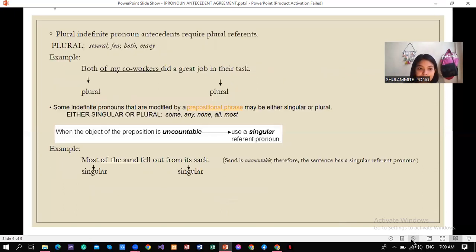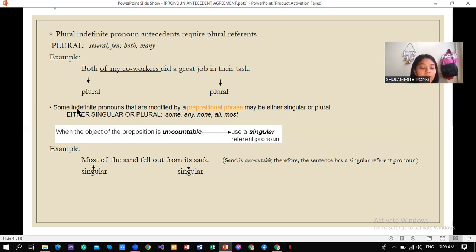Next, number 3. Plural indefinite pronouns. Our antecedents require a plural referent. These are examples of plural indefinite pronouns: several, few, both, many. For example, both of my co-workers did a great job in their task. So both here is plural. So the referent must also be plural, which is the pronoun their.